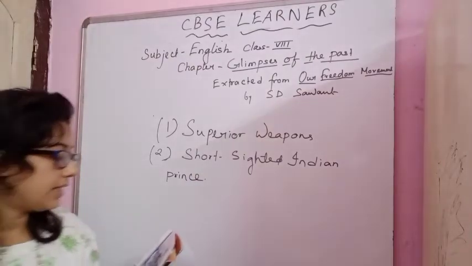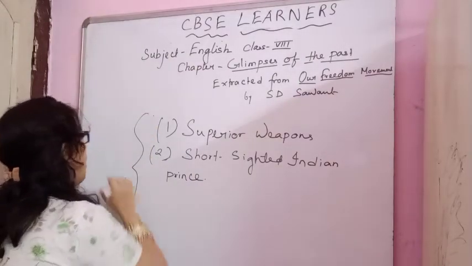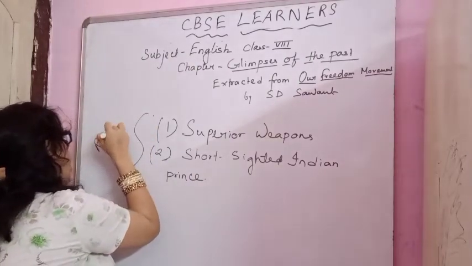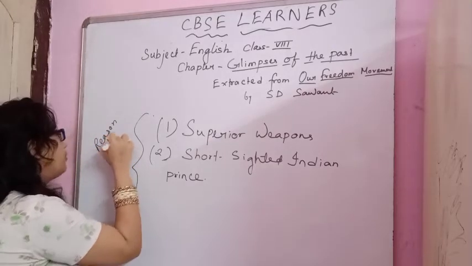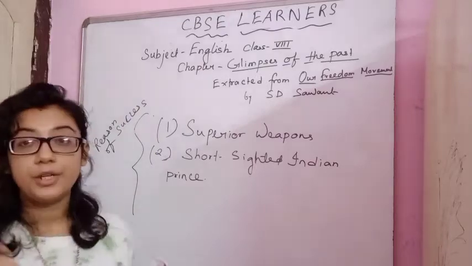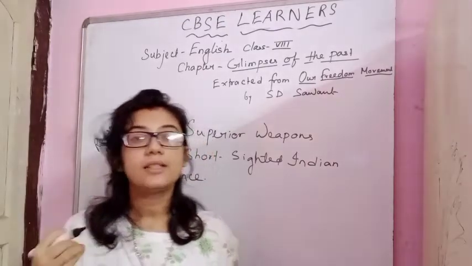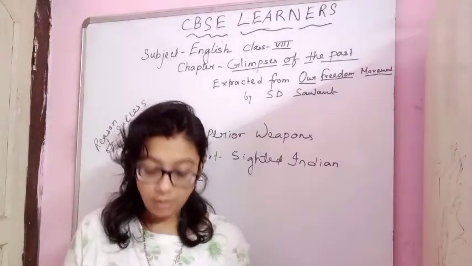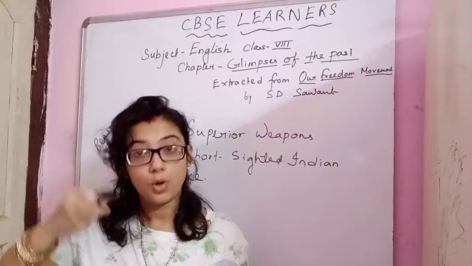So these are the reasons for the success of the British East India Company, how they succeeded in ruling us, how they came into existence for ruling us.